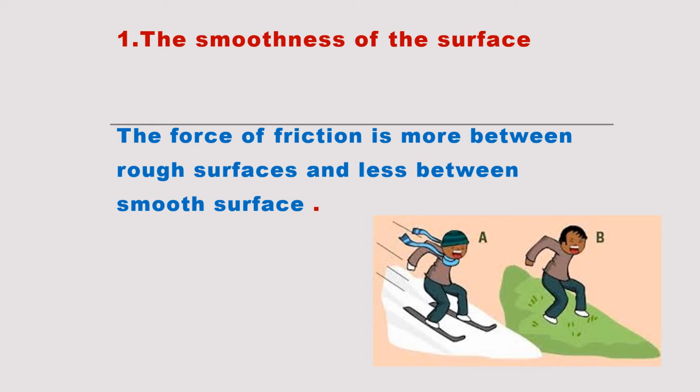So smooth surfaces have less friction. Rough surfaces have more friction. So what is the one factor on which the friction depends? The force of friction depends on the smoothness of the surface. The force of friction is more between rough surfaces and less between smooth surfaces.